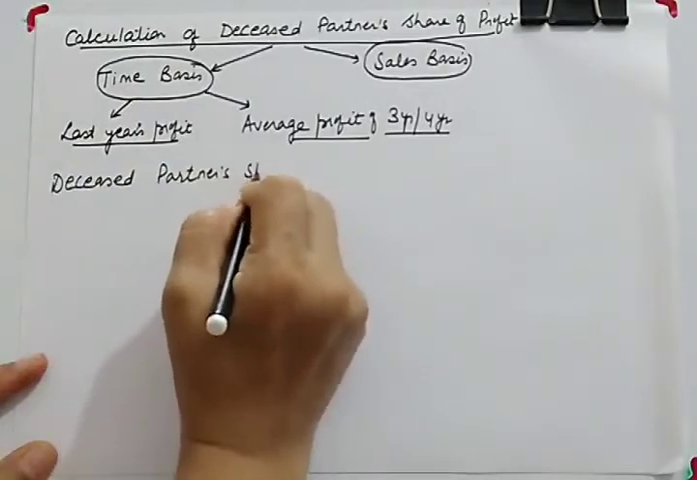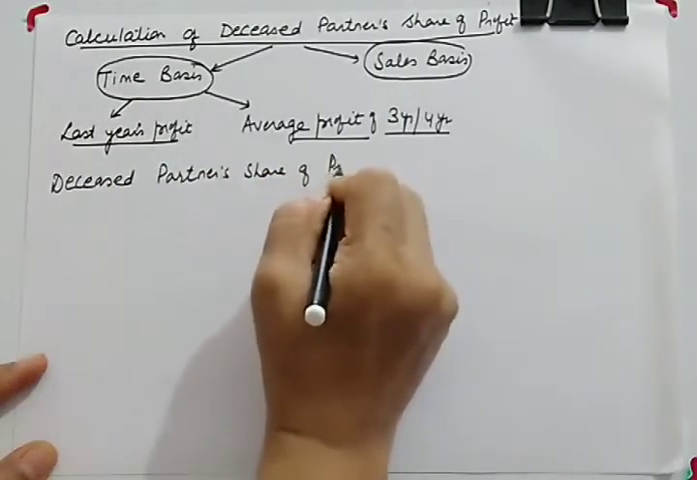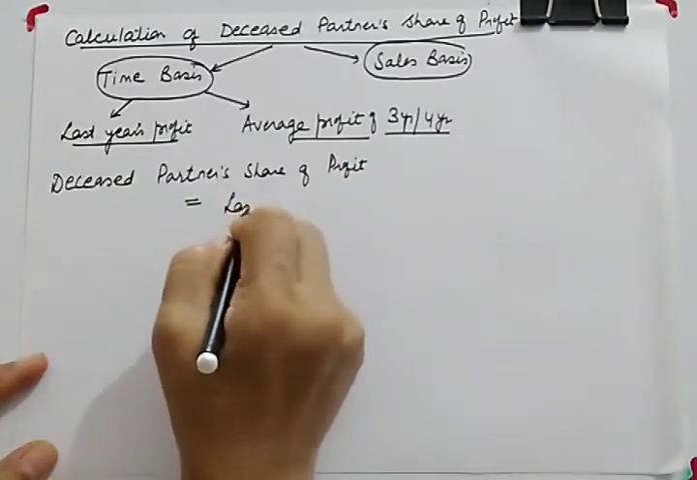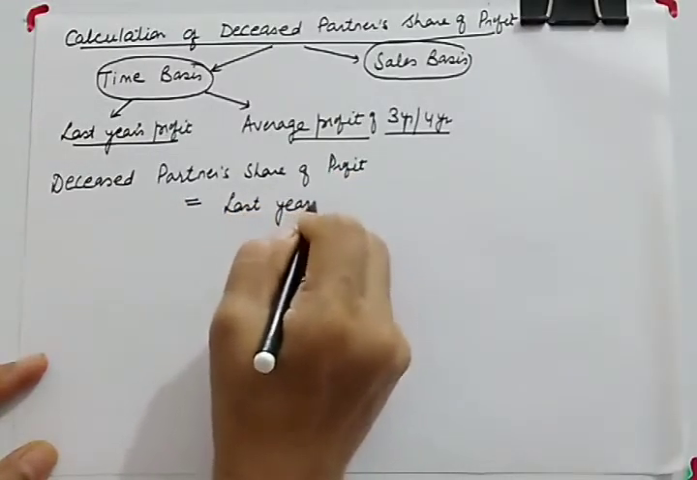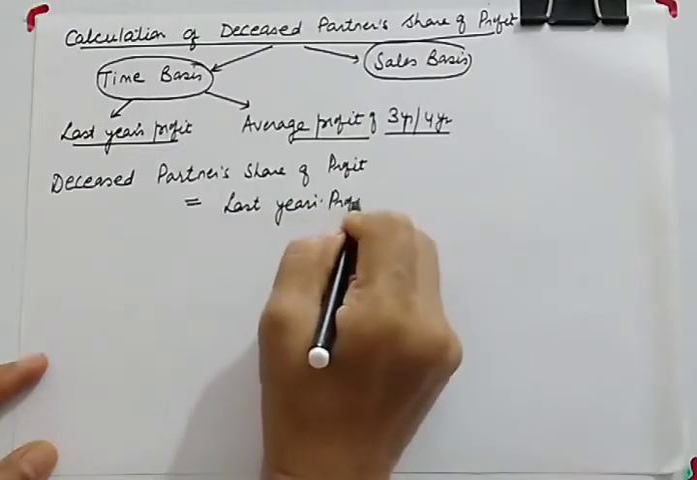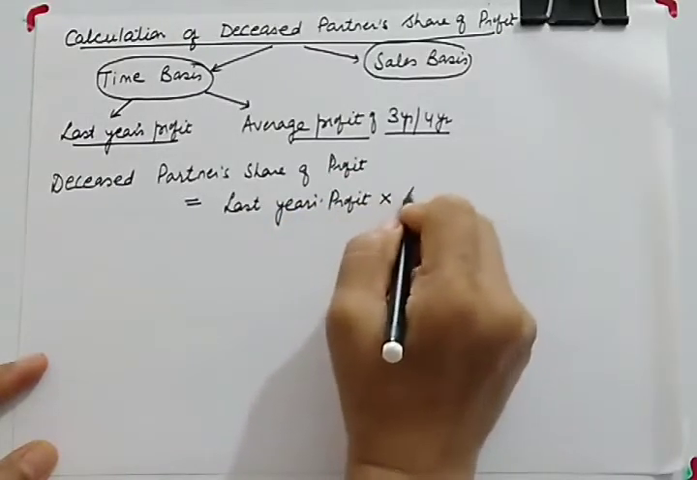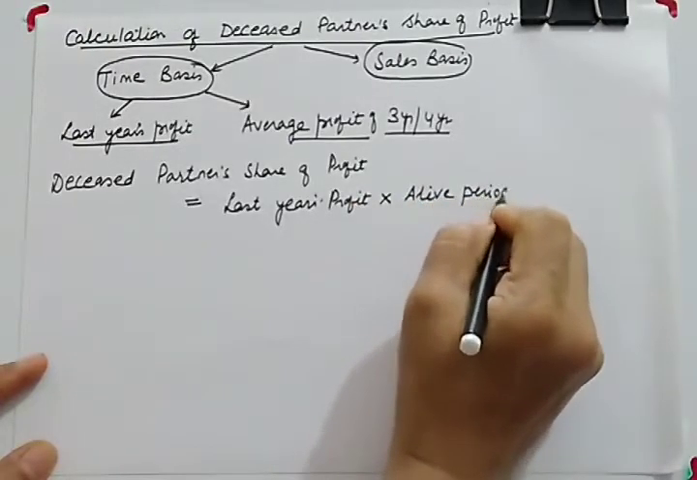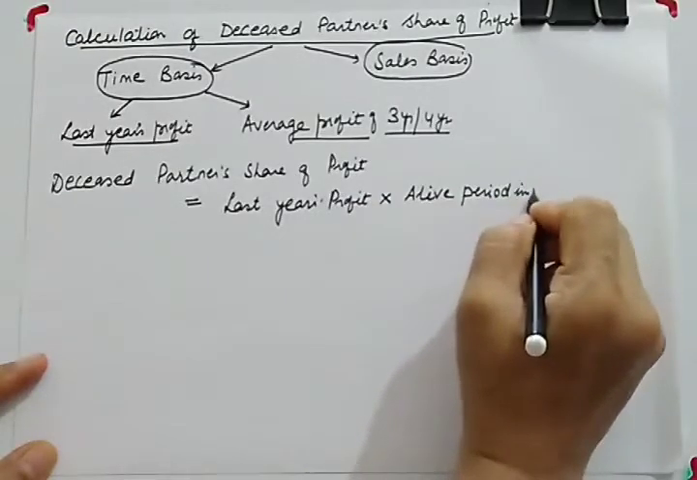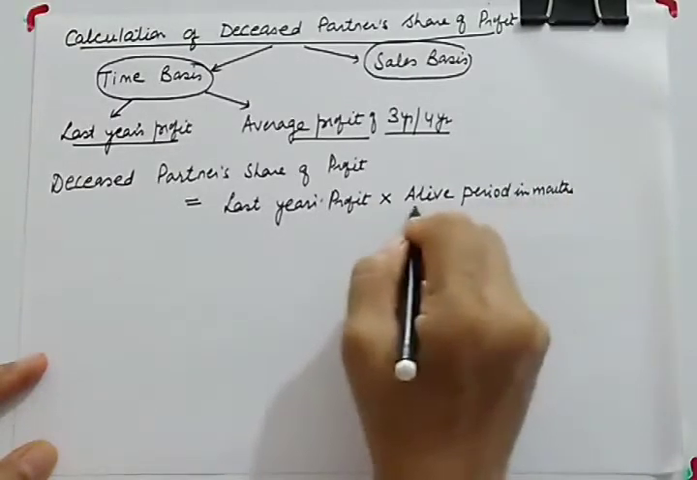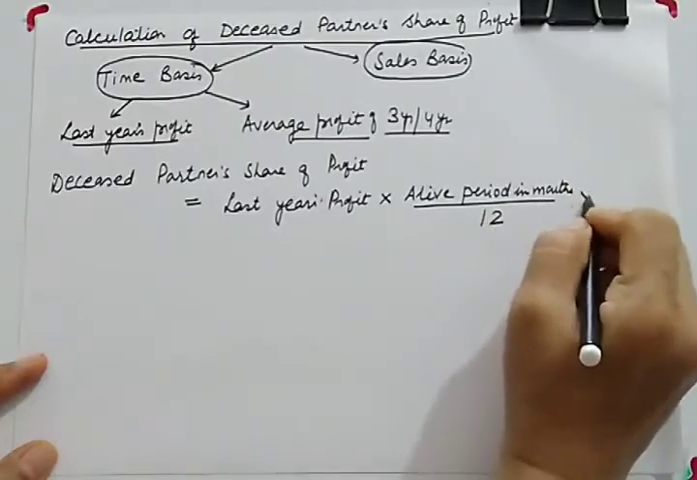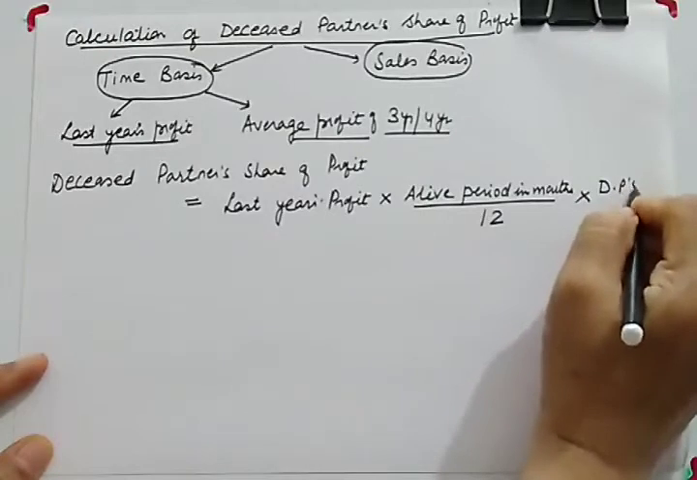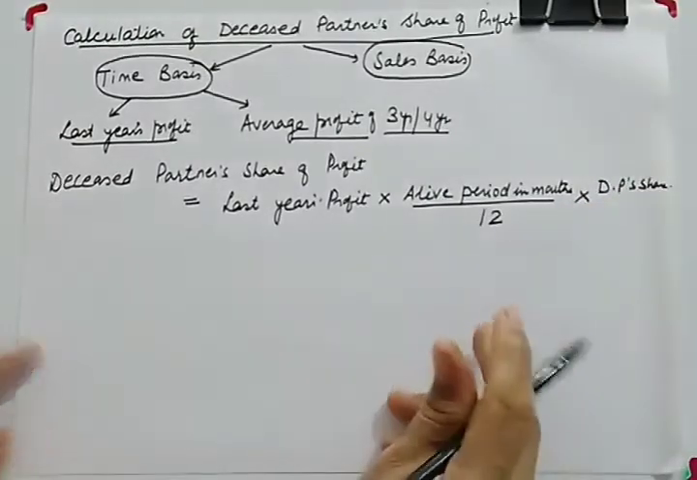Deceased partner's share of profit will be equal to last year's profit multiplied by his alive period in months, divided by 12. Again, this is to be multiplied by deceased partner's share.